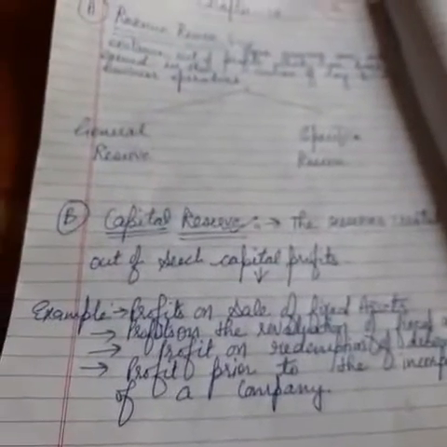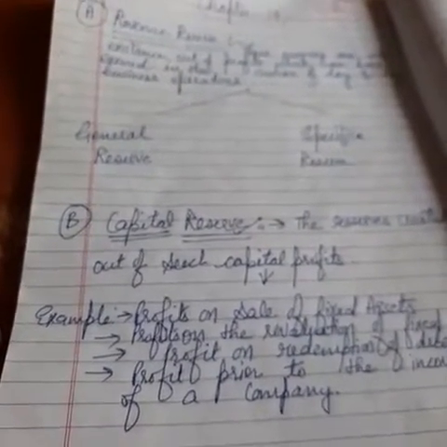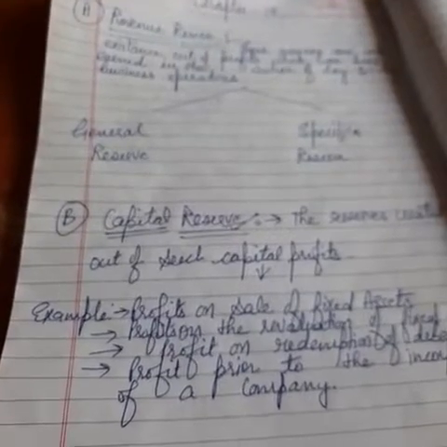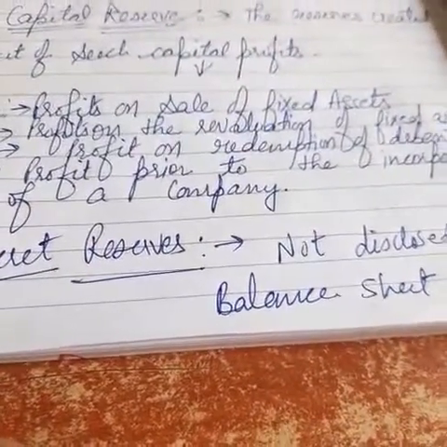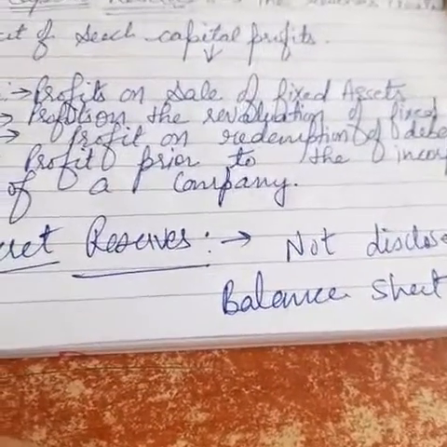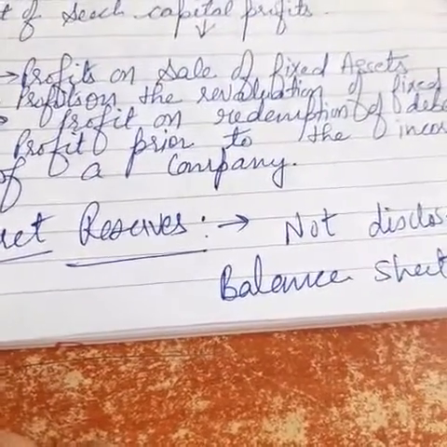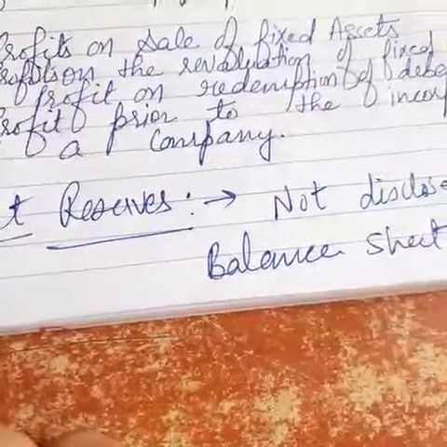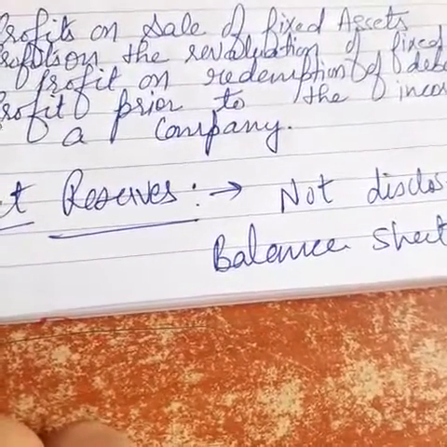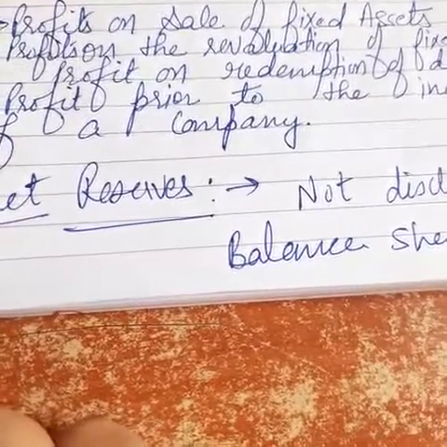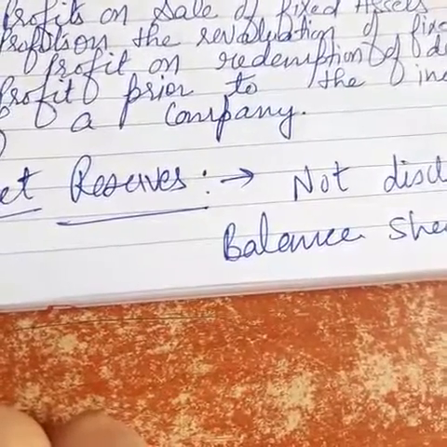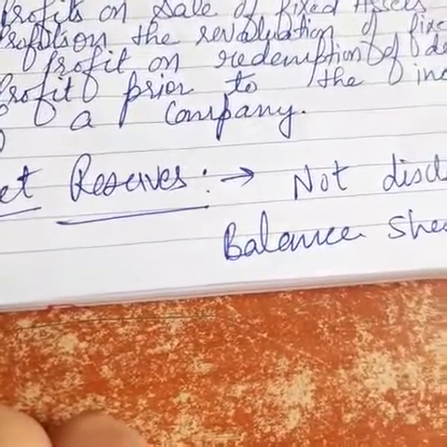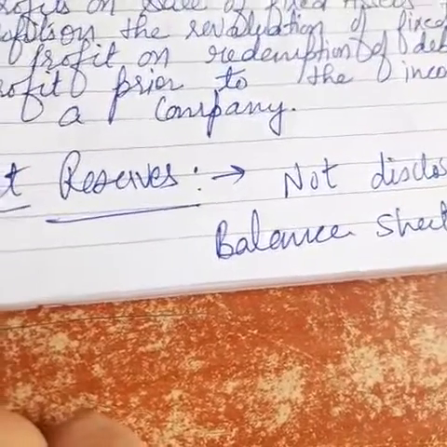This was the last topic, and one more important topic is there, that is secret reserve. So let's discuss this one. Secret reserves are those reserves which are not disclosed in the balance sheet. See students, these reserves are created by showing profit at much lower than the actual. Why does this happen? Because the company just wants to show a better position of the company, right? So that is why the company shows the profit at a much lower value, showing the assets in a lower figure and liabilities in a higher figure.